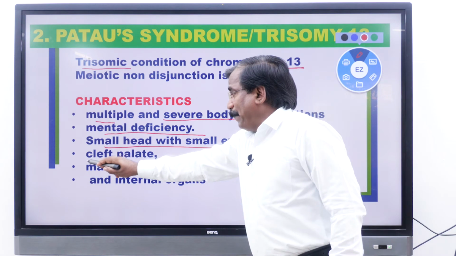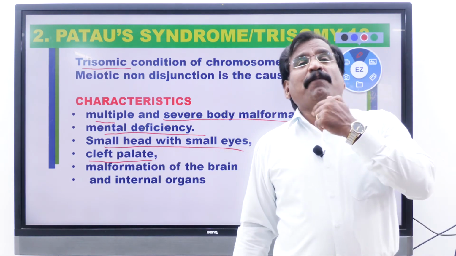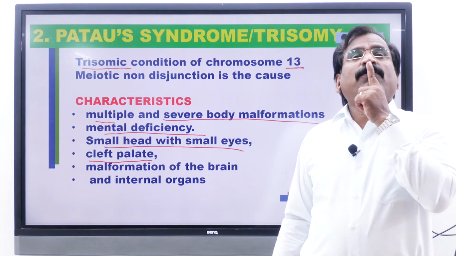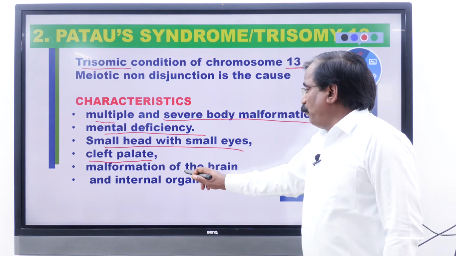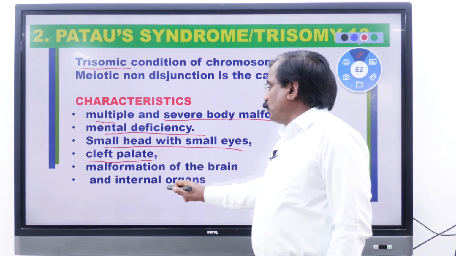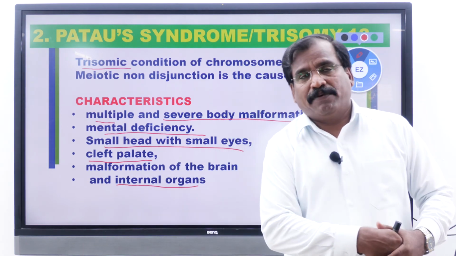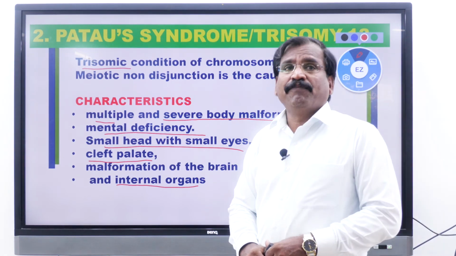And the cleft palate, this is important. The palate, the upper roof of the buccal cavity, opens up and divides; that is cleft palate. Brain malformation, also internal organs not properly developed.